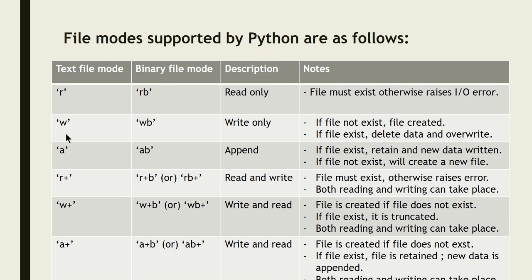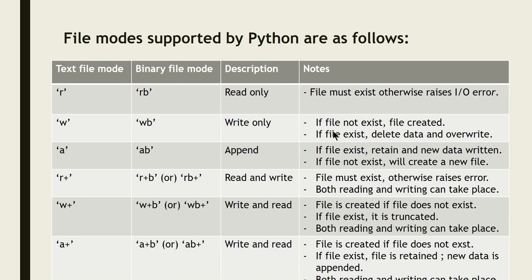So what is the next mode? It is w. From the name itself you can understand you are opening a file for writing. That is, I am going to write the data into the file. Look at this very carefully. If it is binary file mode, then you have to specify it as wb. To specify it is a binary file, you append a b. So write only. When you open the file for writing only, you can write data into it, but you cannot fetch any information from the file.